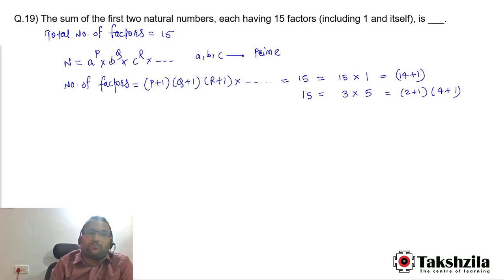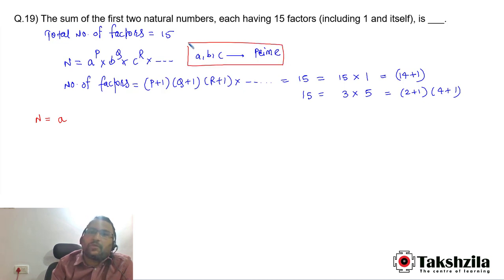So from this there are two possible prime factorizations. The first possible prime factorization is that the number n is equal to a prime number a to the power 14, where a, b, c are prime numbers. This is the first possible prime factorization. The second possible prime factorization is a to the power 2 into b to the power 4.